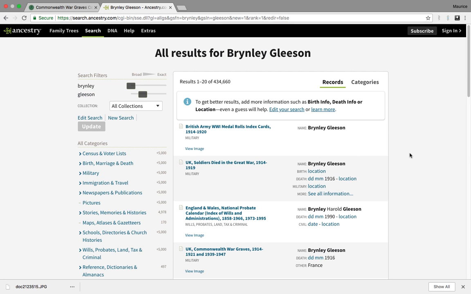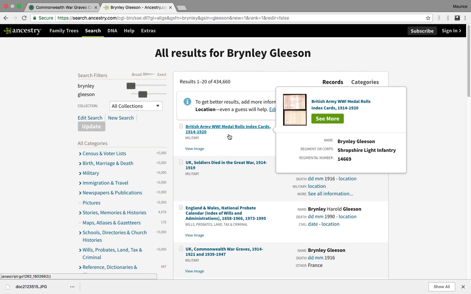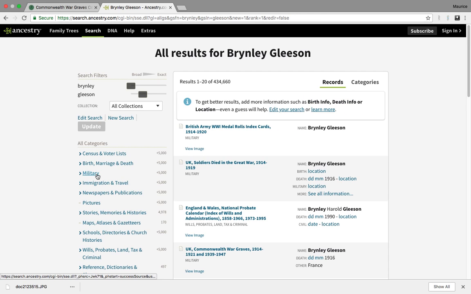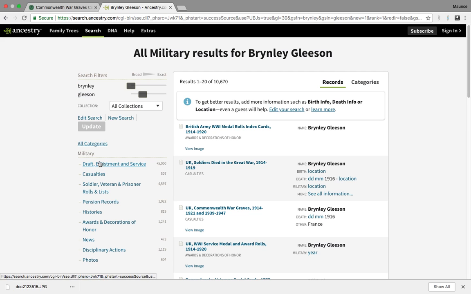And you can see here, and this is quite a broad search, that the first one that comes up, in fact, is his World War I Medal Rolls Index, and it's the Shropshire Light Infantry. His regimental number is 14669, so that's our man. We can actually filter all of these results by a variety of categories.